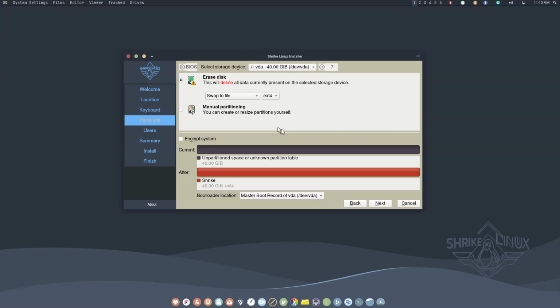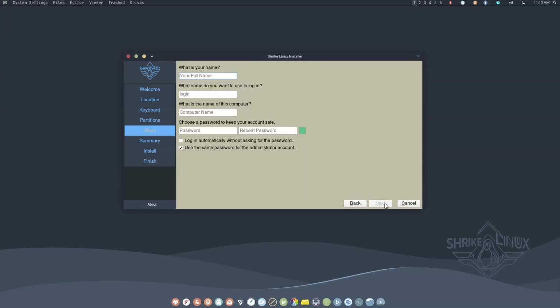I always use swap to file. Put here my name, let's make this Shrike.